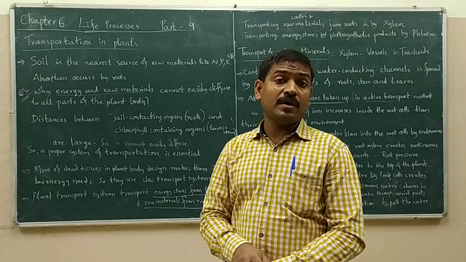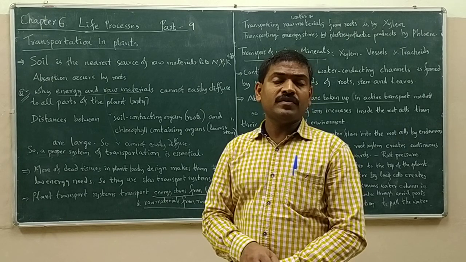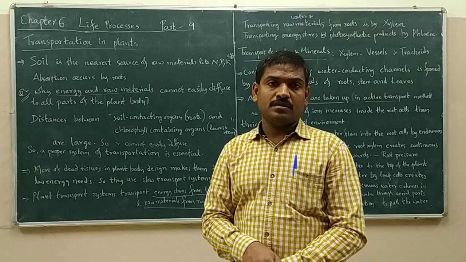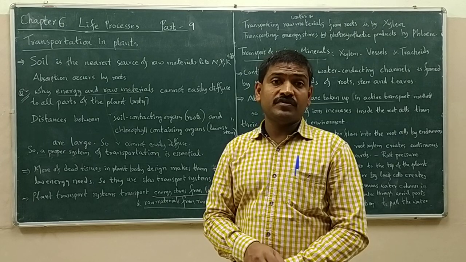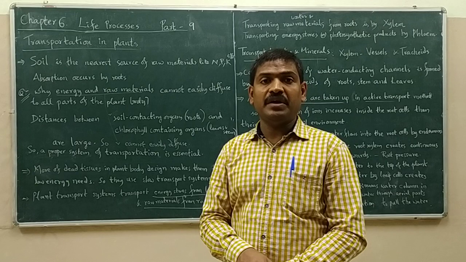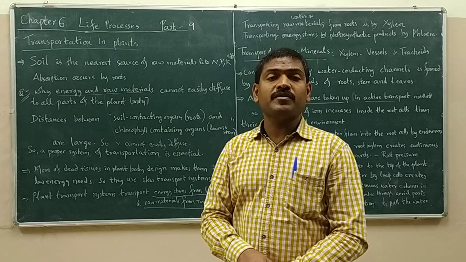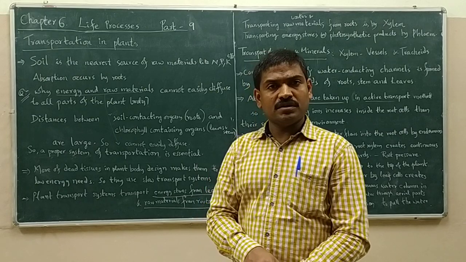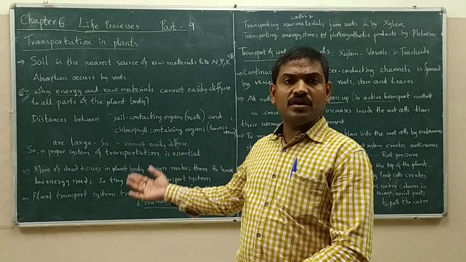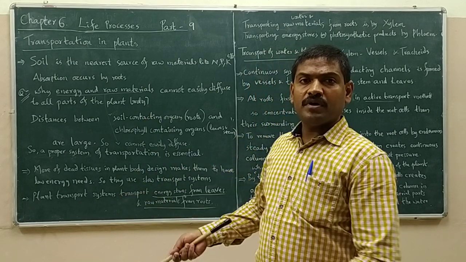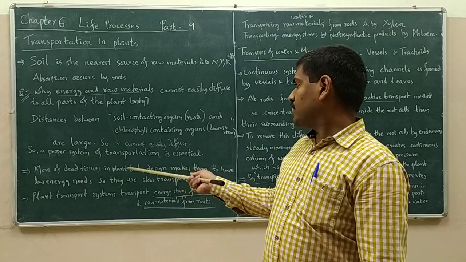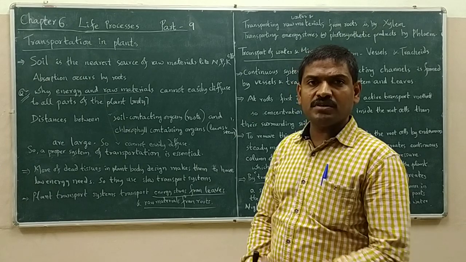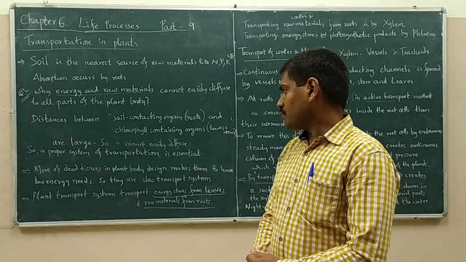If it had to occur by means of diffusion itself, it would take around 3 years, within which the person may die. So a system of transportation exists in the human body. In the same way, as the distances are large enough, a proper system of transportation is essential and it is present in the plant body also.